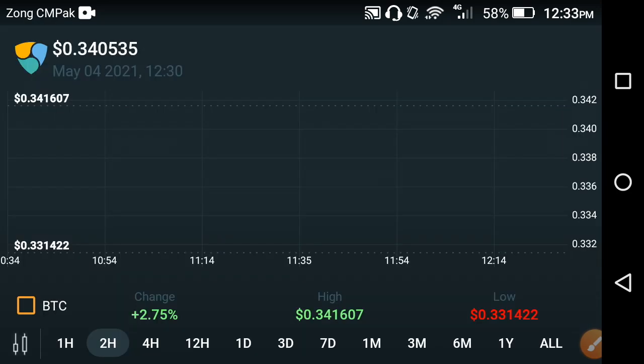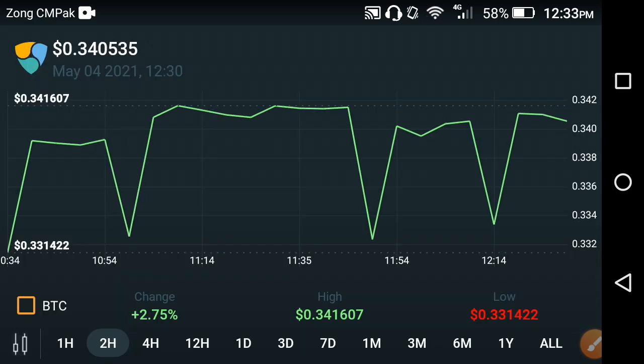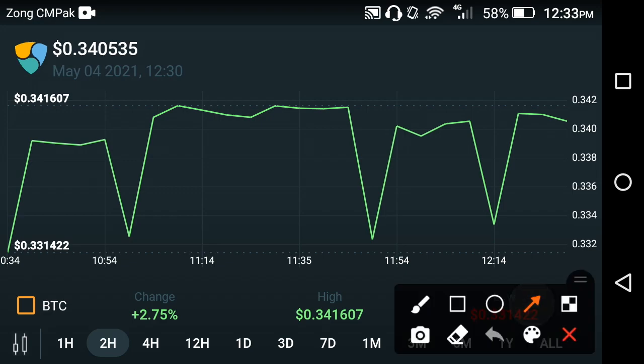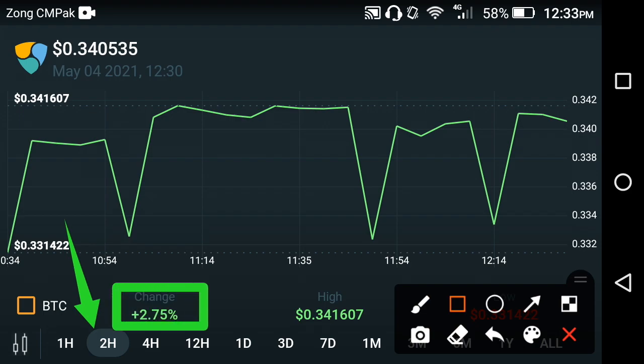Now friends, let's see the price prediction chart of the XEM coin at this time, friends. As you can see here, the last 2 hour price change is on the screen, friends. That is the latest update of XEM coin. Oh my god, and here is the good news: a 2.75 positive change occurred in the XEM in the last 1 day, friends. And the highest price is about 0.341607 USD dollar for the XEM coin, friends.